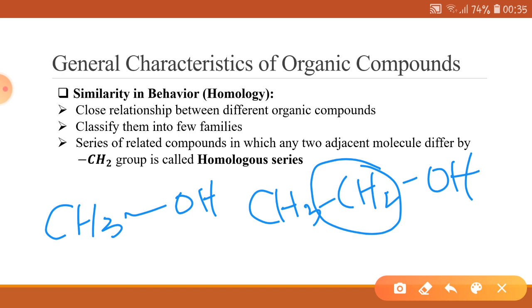This means that they are homologues, present in a single homologous series. All the compounds present in a homologous series behave similarly, and that behavior is similar because they have a common functional group and they differ only by CH2 units.